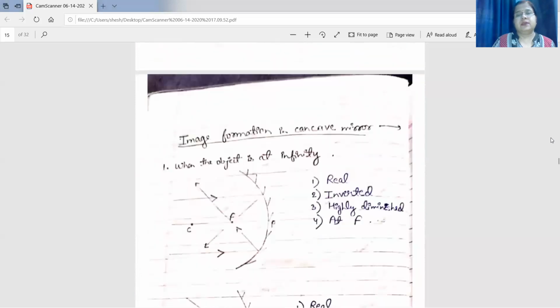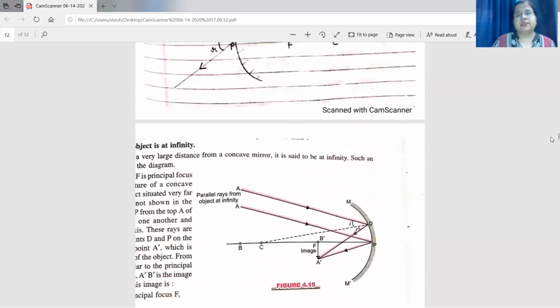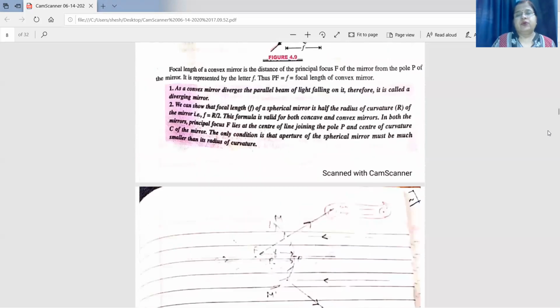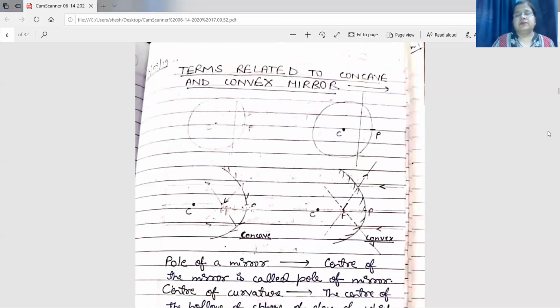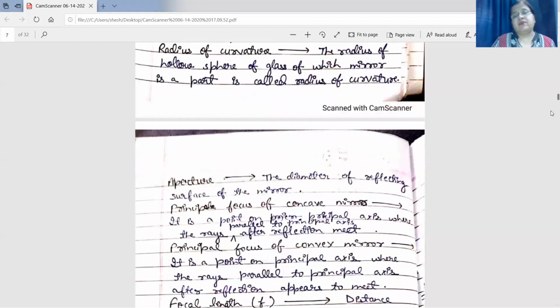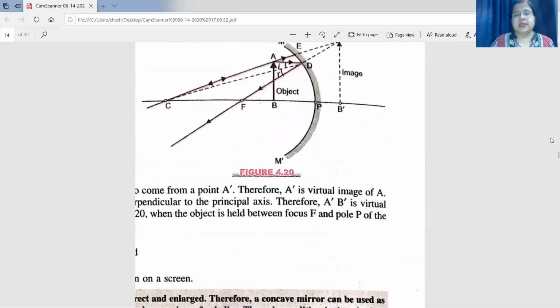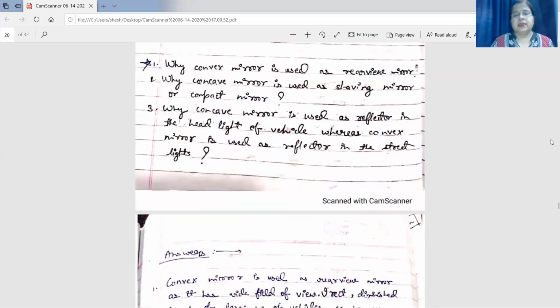What is the difference? How is it different from a plane mirror? You can say, in the plane mirror, the field of view is limited, but the convex mirror has a wide field of view. With the help of a diagram, we can show it. Just see the diagram, this one.